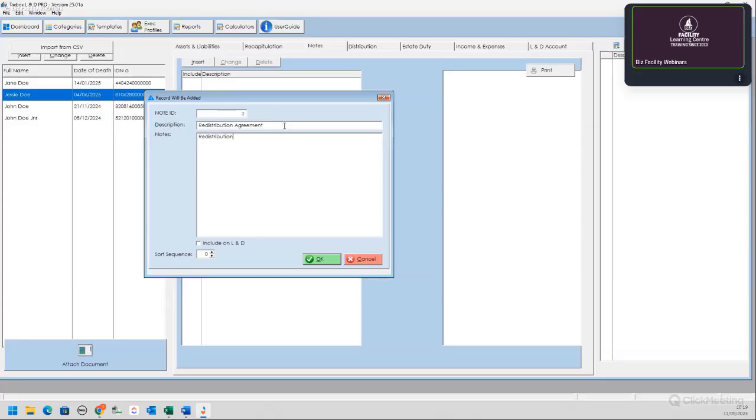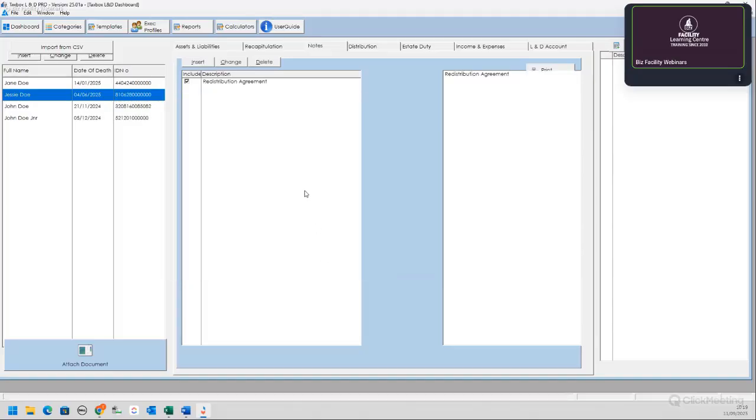The redistribution agreement is a very good example of a note that you want to add on the L&D account. So your description is obviously going to be more expansive, and you're going to include it on the L&D account. I'm not going to set the sort sequence because it's going to add it right at the bottom.